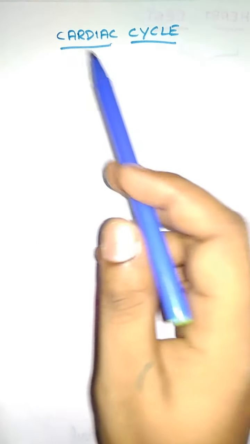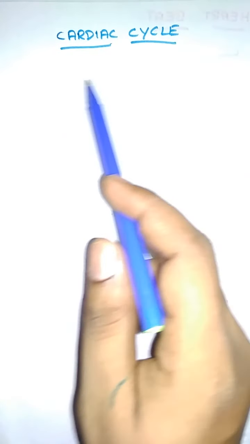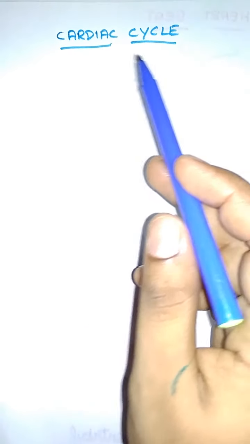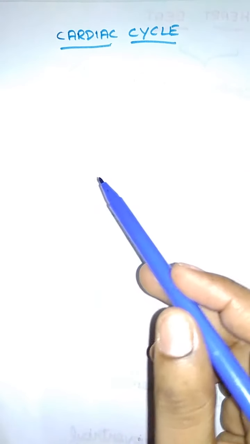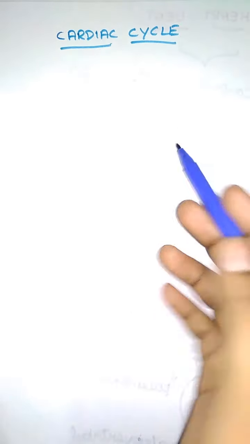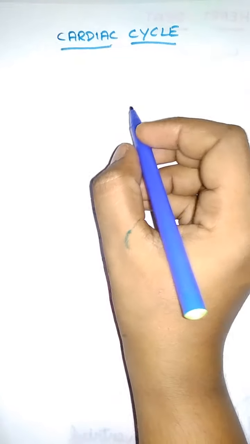Next we have the cardiac cycle. Cardiac means heart, and a cycle is when the heart receives blood and again forces the blood out of the heart. That is what we call a cycle. From the beginning to the end, that is the completion of one heartbeat.